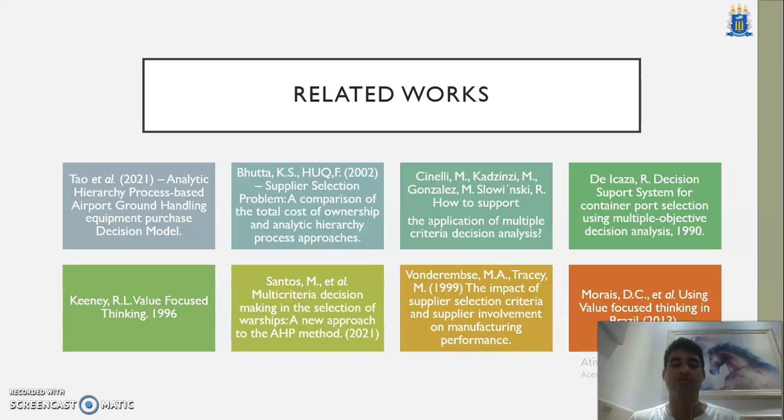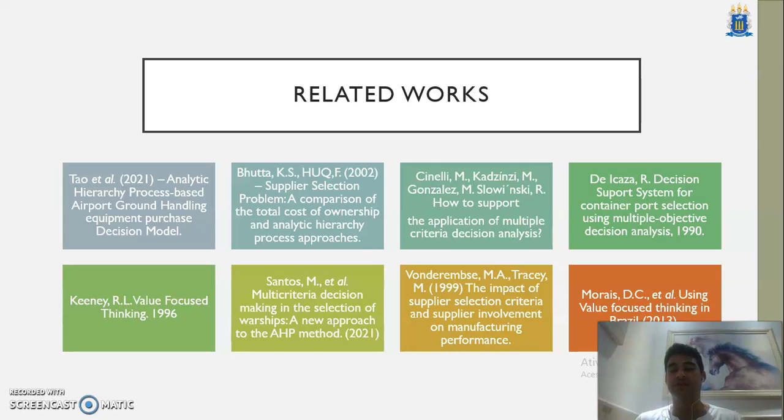Also, a very important related work is the work by Marc Sinelli, on how to support the application of multiple criteria decision analysis, where we have this taxonomy where we can see how multi-criteria decision analysis is very important and how we can develop it in lots of sorts of problems.